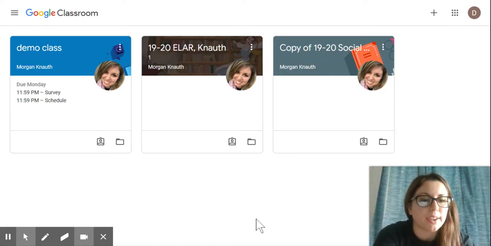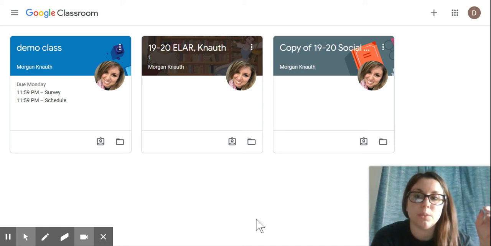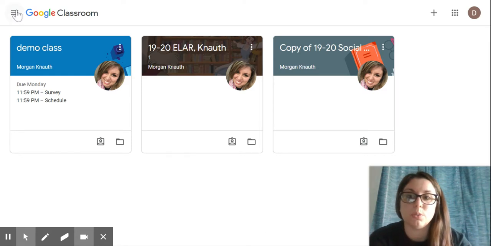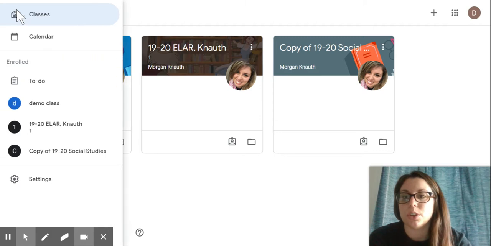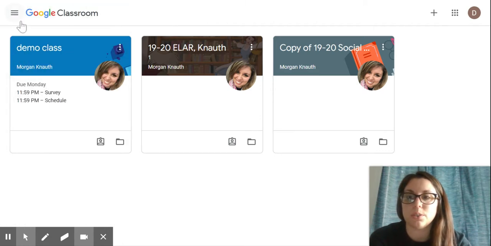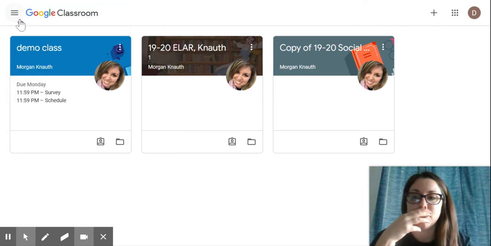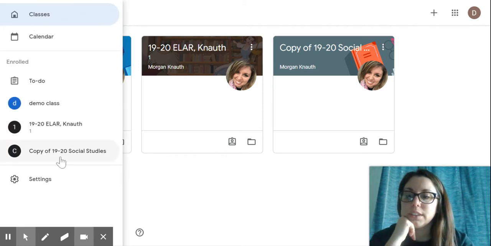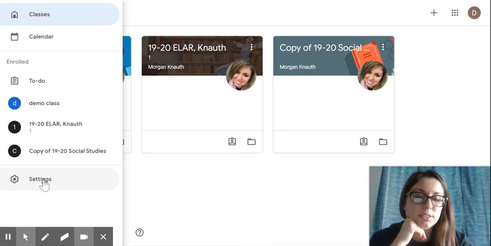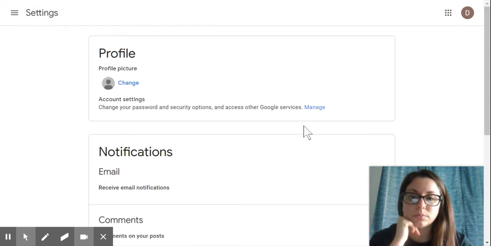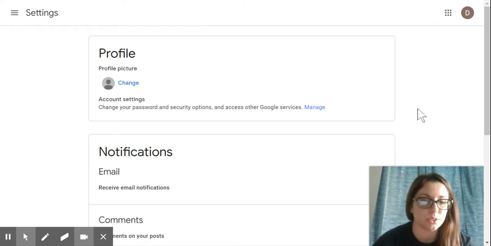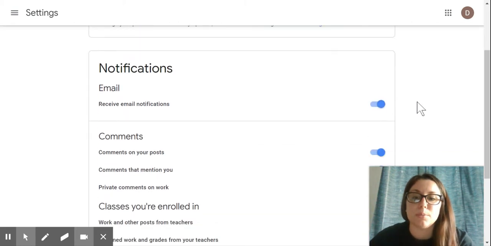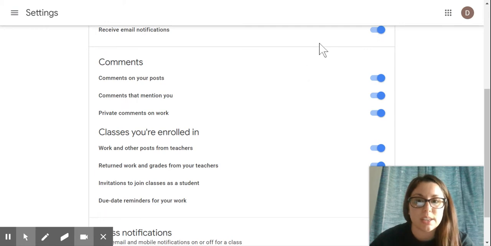I'm going to show you real quick how to adjust your notifications and settings for your Google Classroom in case you want more or you want less. So if you come up here in this left-hand corner, I call it the hot dogs. Some people call it the hamburger, but it's those three lines in the top left corner. Click there and then go to the settings gear at the very bottom. This will bring you to your Google Classroom settings. So the first thing you have here is notification settings.